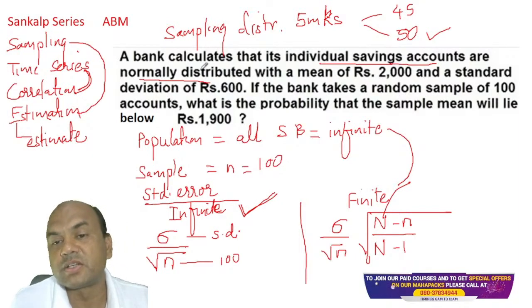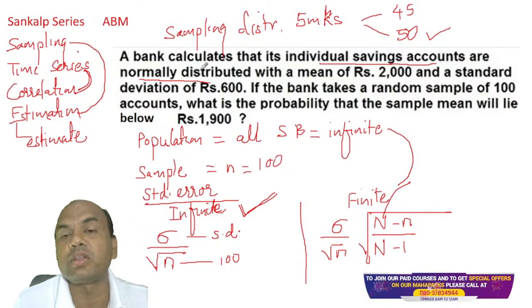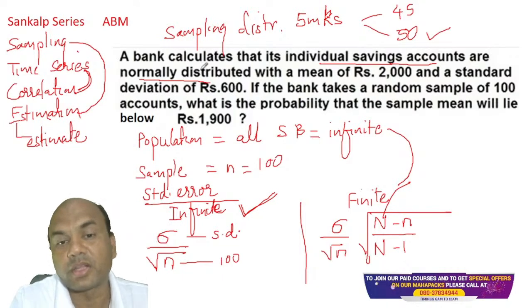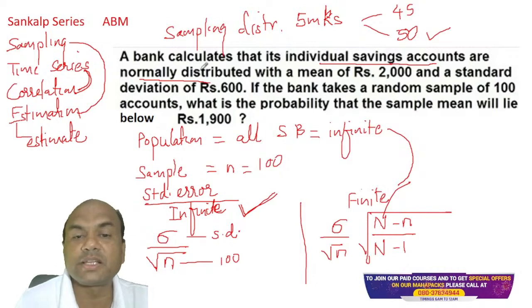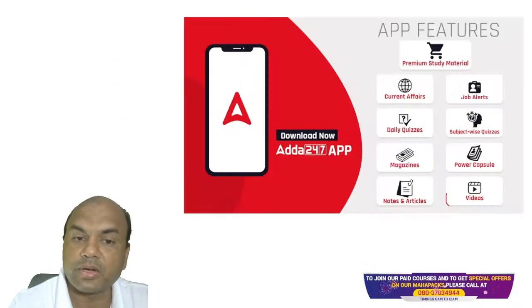So what is given now? Mean is given as 2000. Now we'll start writing each element over here, whatever elements are given. Normally distributed with a mean of 2000 and standard deviation of 600. Now we'll plot it and write it over here.